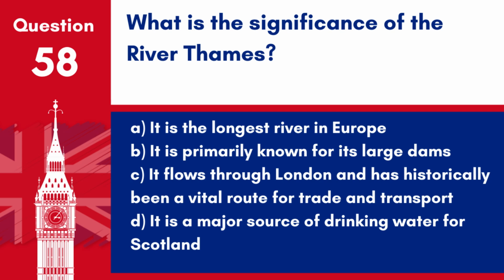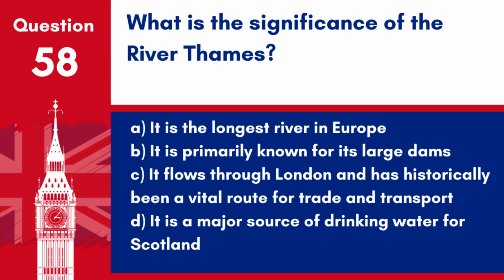A. It is the longest river in Europe. B. It is primarily known for its large dams. C. It flows through London and has historically been a vital route for trade and transport. D. It is a major source of drinking water for Scotland.